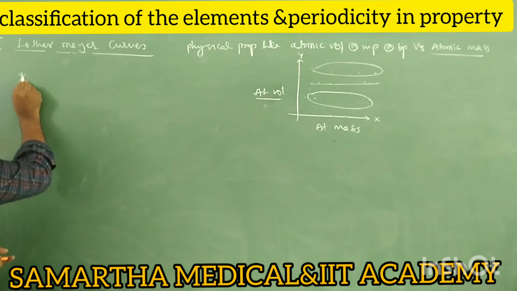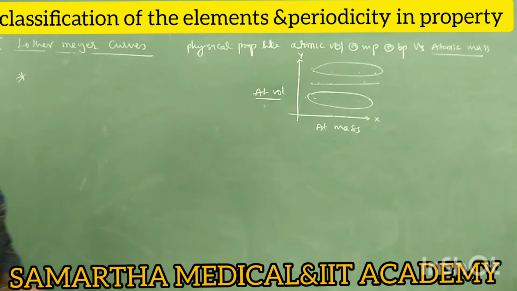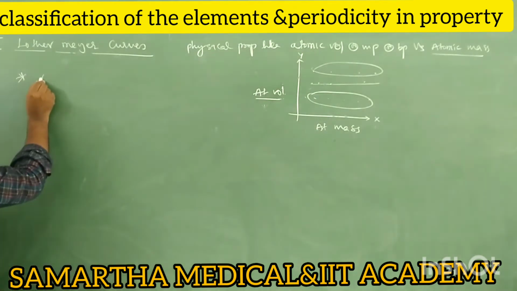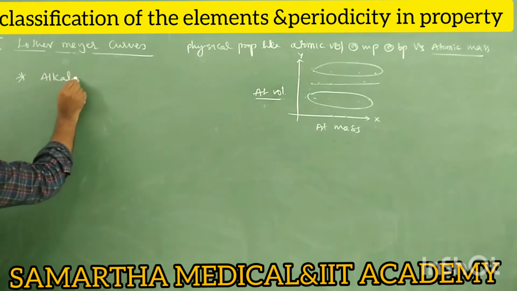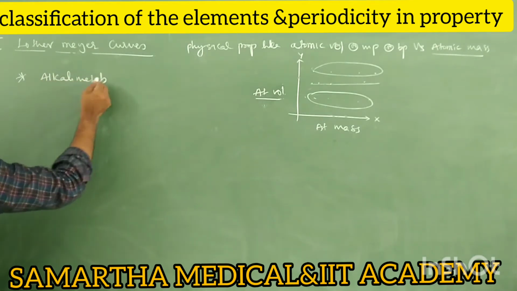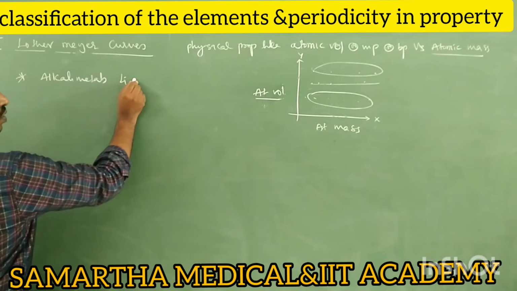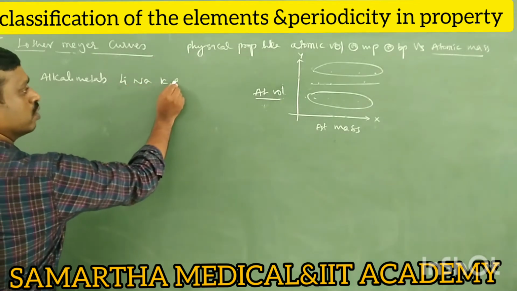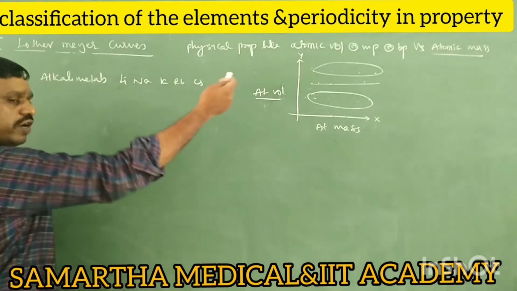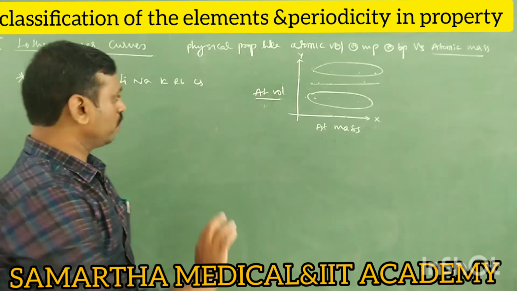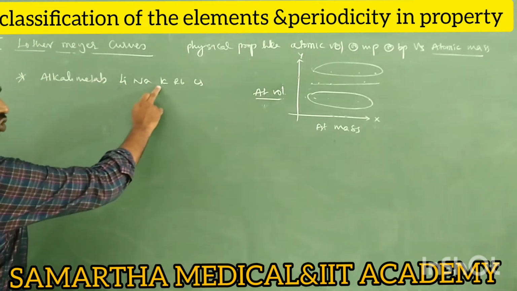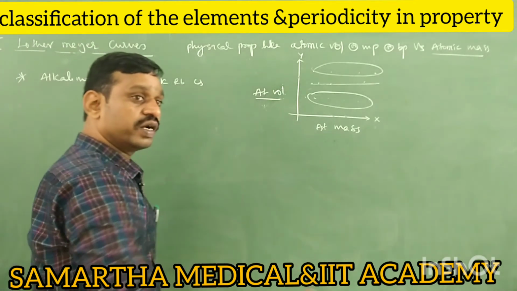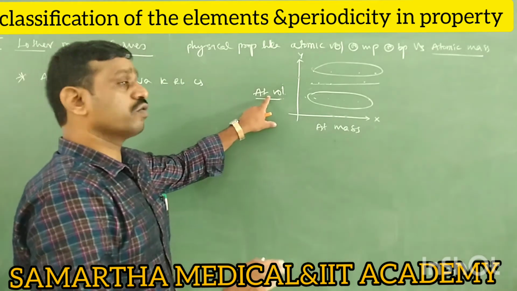When he plotted the graph between atomic volume versus atomic masses, he observed that alkali metals, can you tell me what are alkali metals? Lithium, sodium, potassium, rubidium, cesium. Francium was not discovered during that time. They have high atomic volumes.